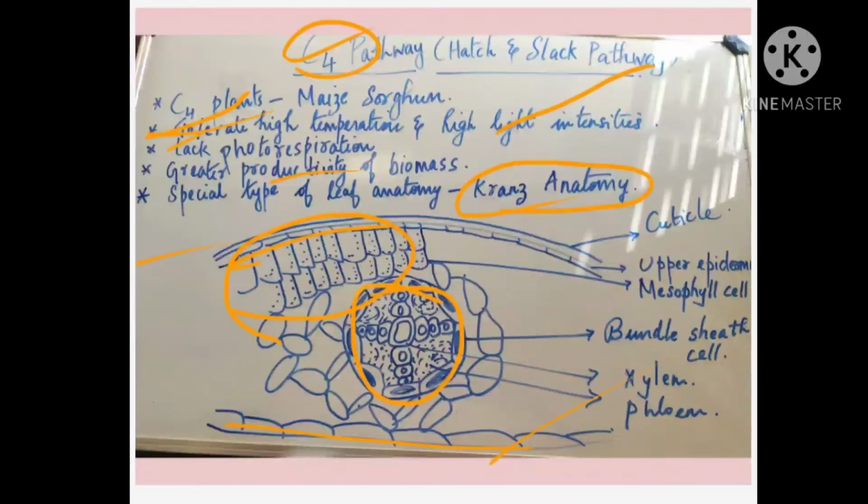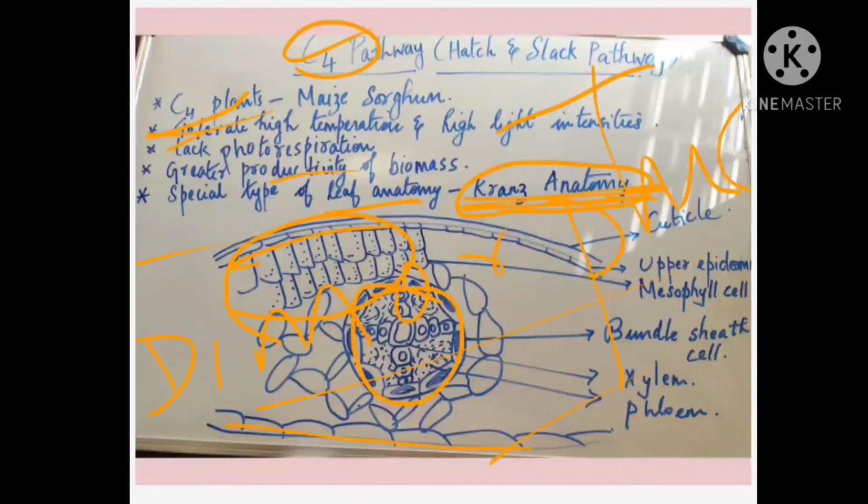You can find the bundle sheath cells. What is the characteristic feature of this? Listen very carefully. In the leaf anatomy, the Kranz anatomy, the chloroplast in these C4 plants is dimorphic. What is the term we are using? Dimorphic. What do you mean by dimorphic? Di means two. Morphic means morphology, the structure, the visible structure.